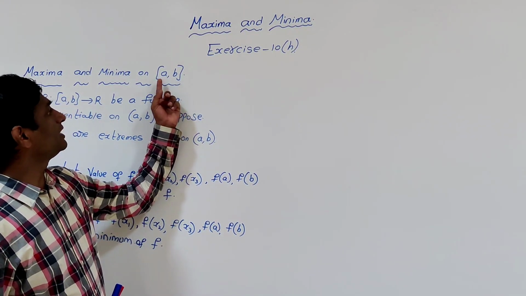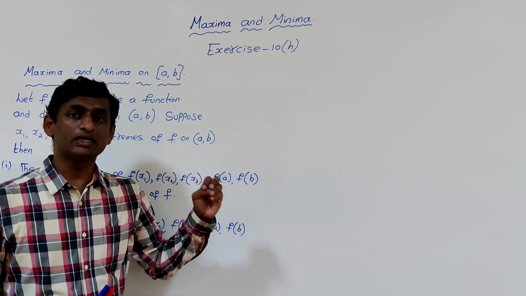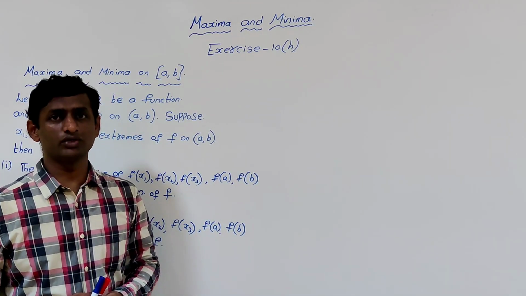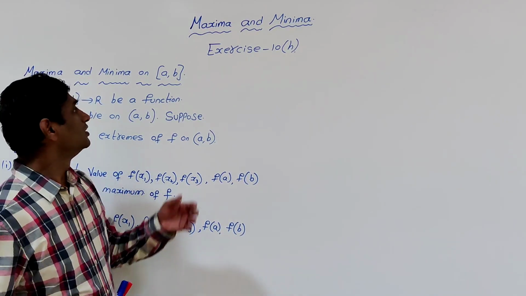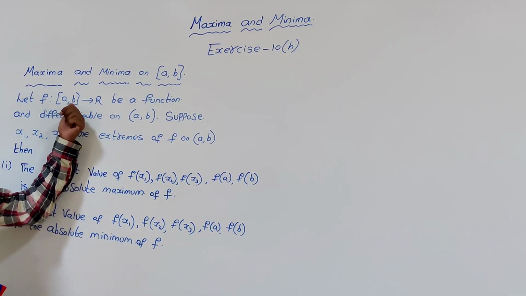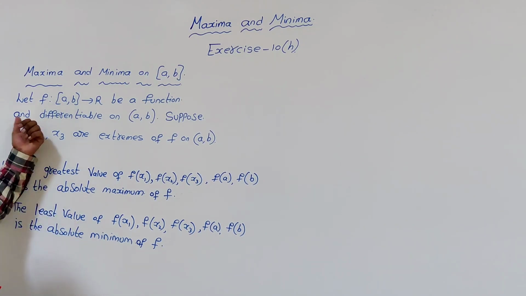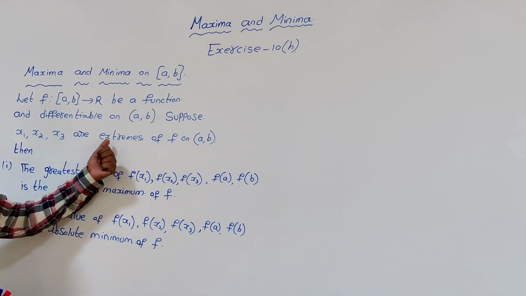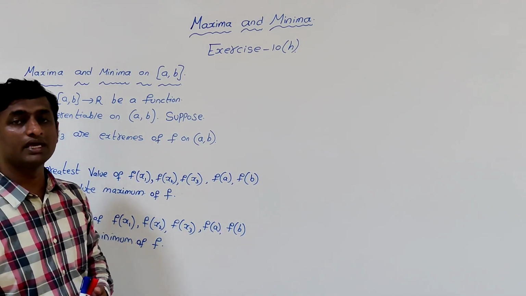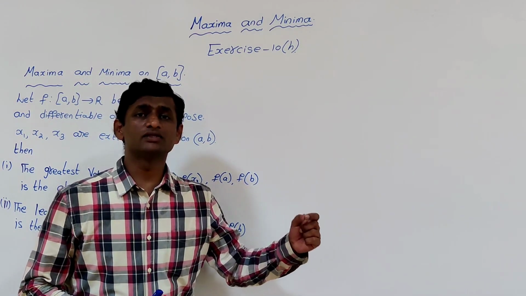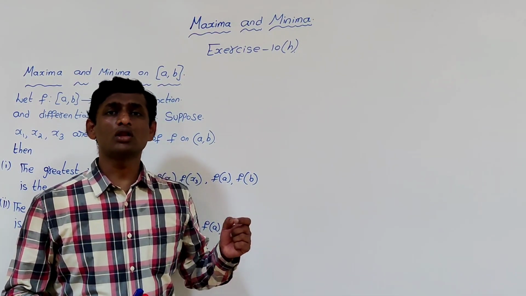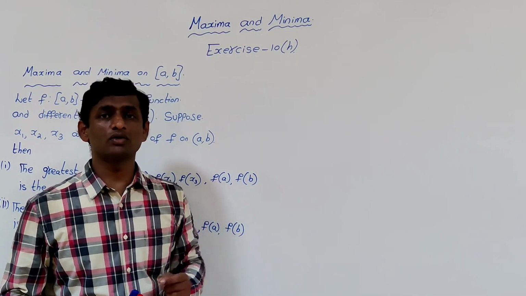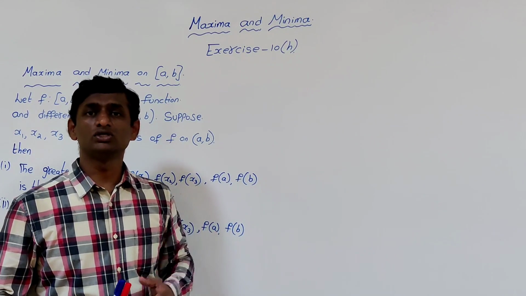In this closed interval [a, b], a and b are the endpoints which are included, whereas in open interval a and b are excluded. Now, suppose a function is defined on closed interval [a, b] and differentiable on open interval (a, b). Suppose x1, x2, x3 are extremes of f on open interval (a, b). Extremes means either it has local maximum or local minimum, and we have discussed that we can find them where the derivative becomes 0.